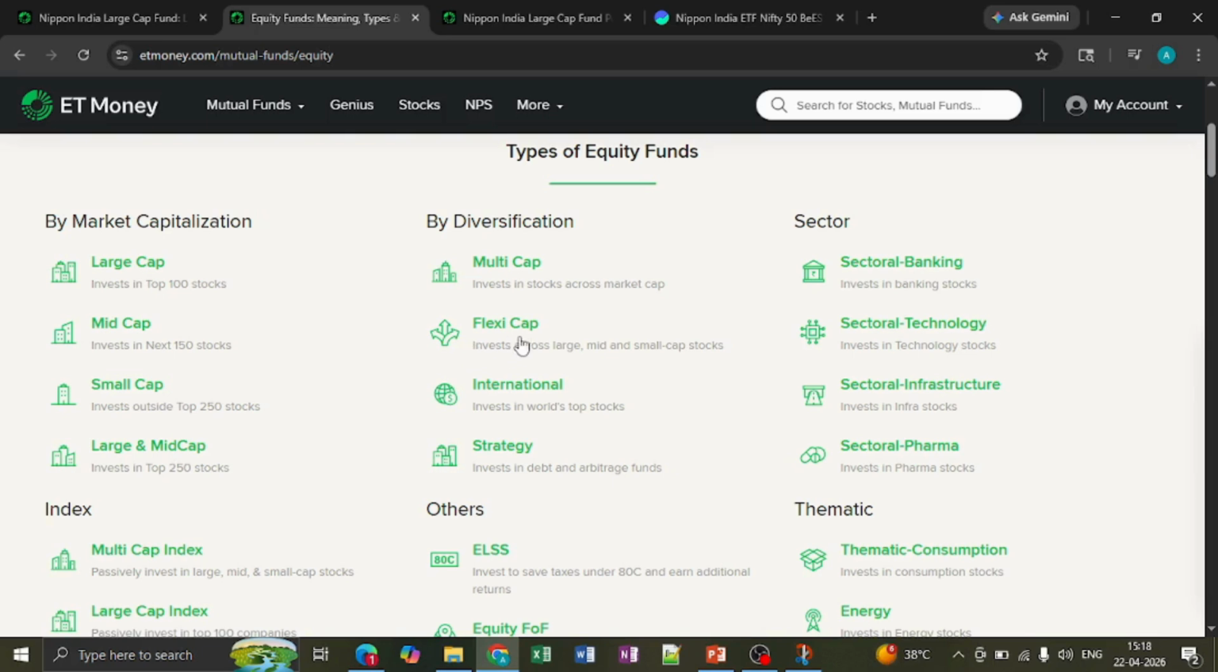And then we have flexi cap. In flexi cap, as the name itself suggests, the fund manager will have the flexibility to invest across different market caps based on the scenario across the globe. We have different categories of funds as well, like multi-cap. Once we finish the video, at the end I will give a quick walkthrough of what all these funds are. So let's start with large cap now.